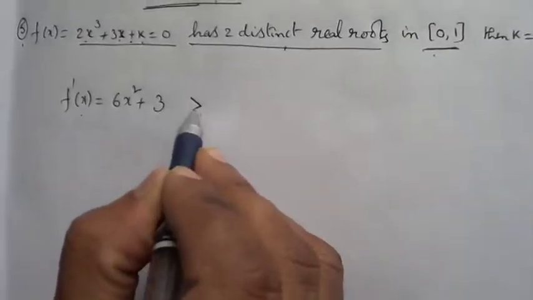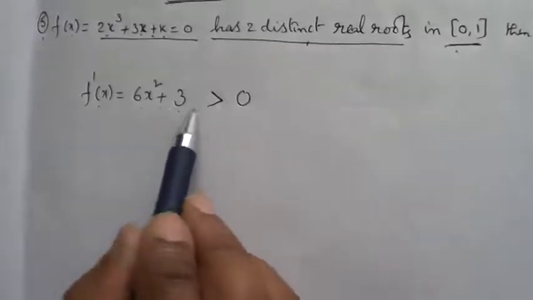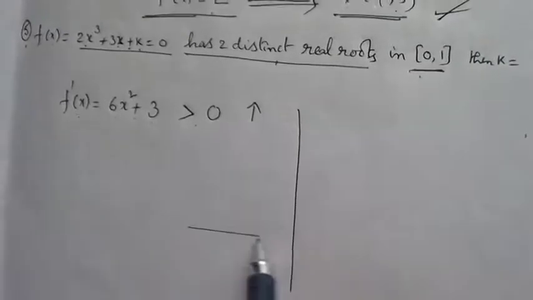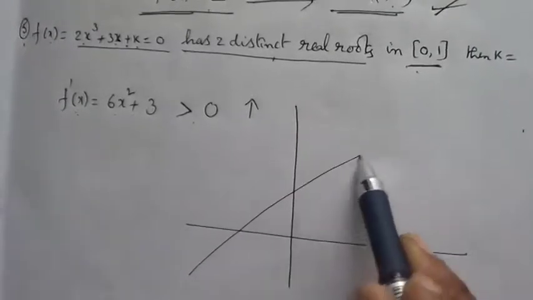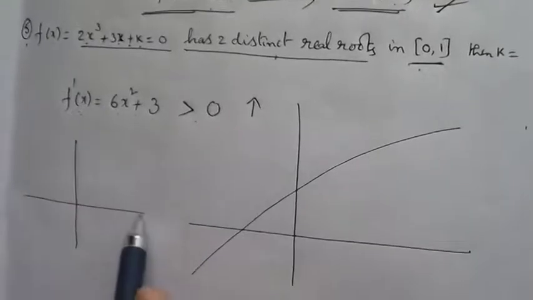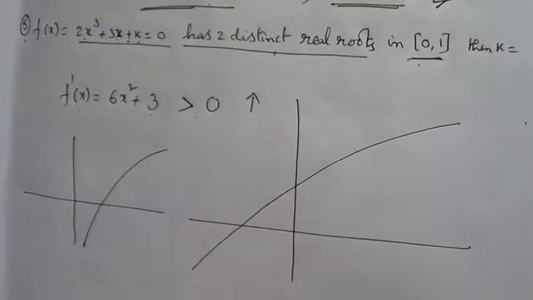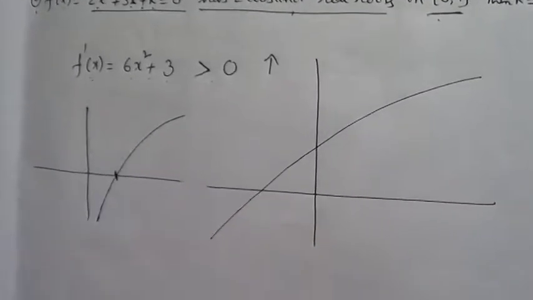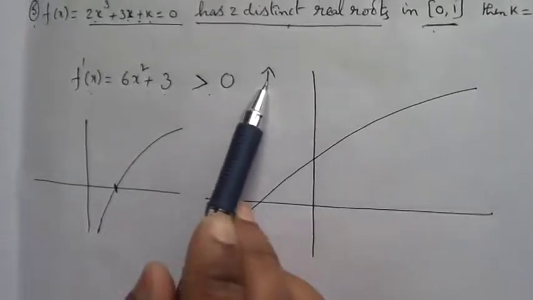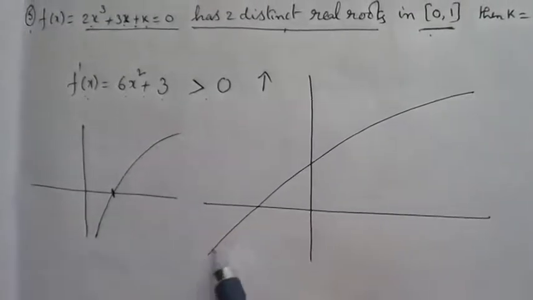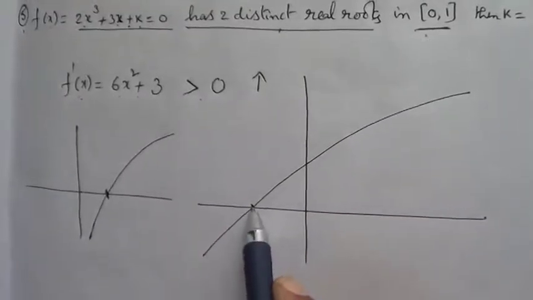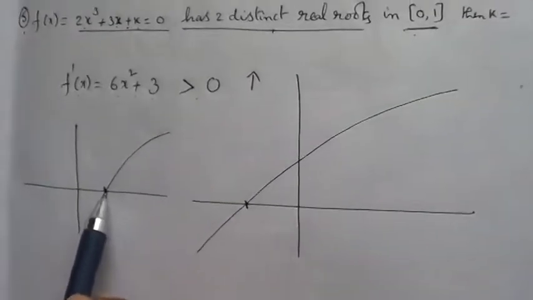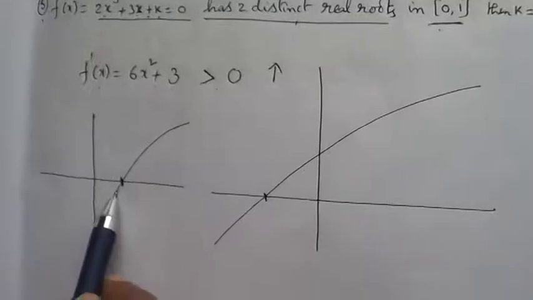This is always greater than 0. f dash of x greater than 0 means the function is an increasing function. Observe here, whatever the graph may be, whenever the function is strictly increasing, that function cuts the graph at only one point. It cuts the graph at only one point means there is only one real root.